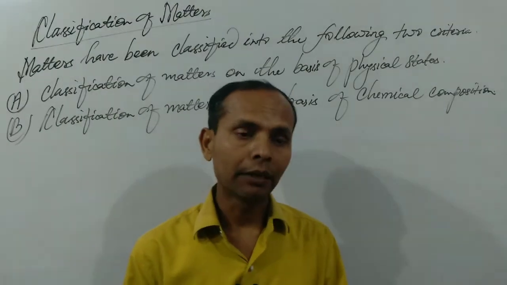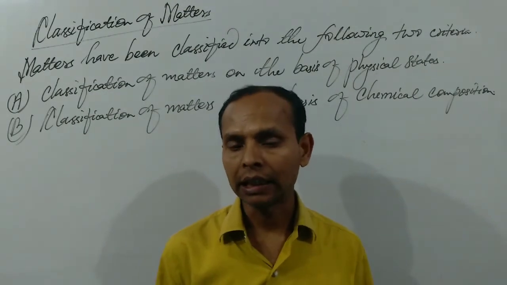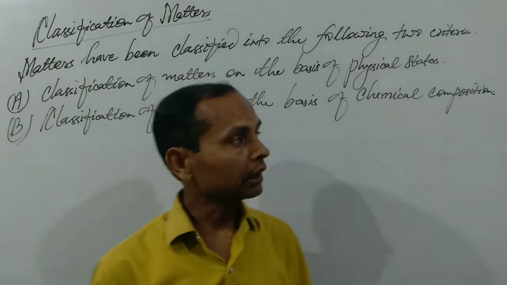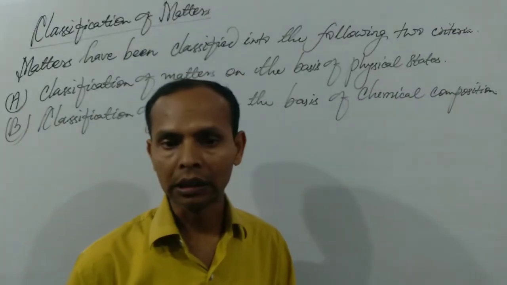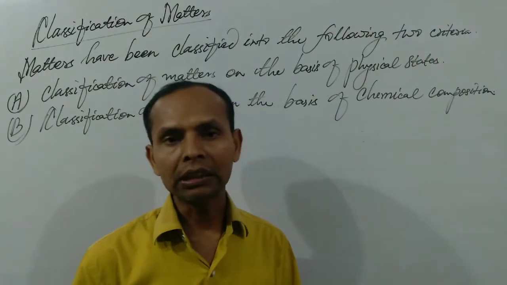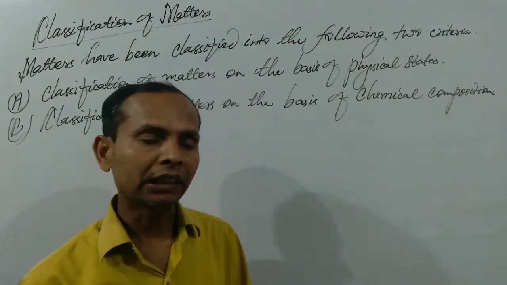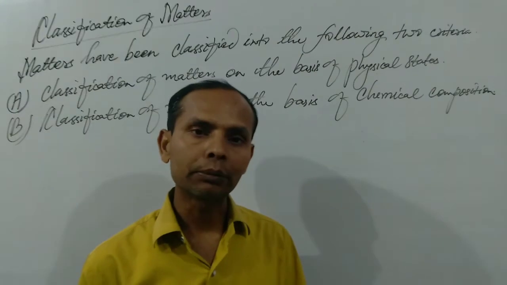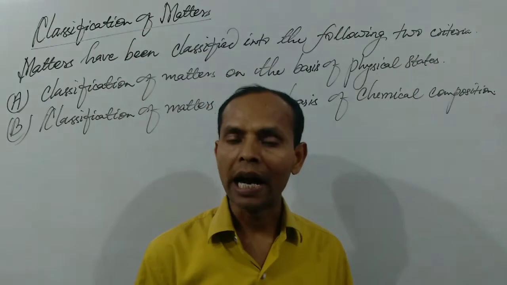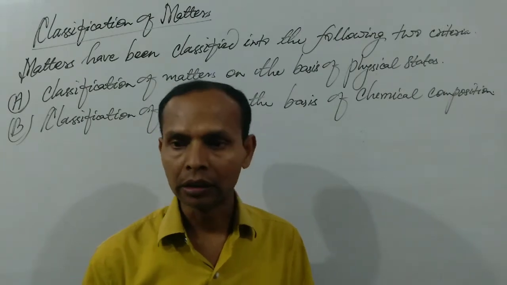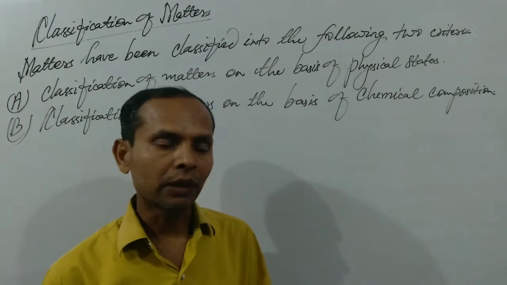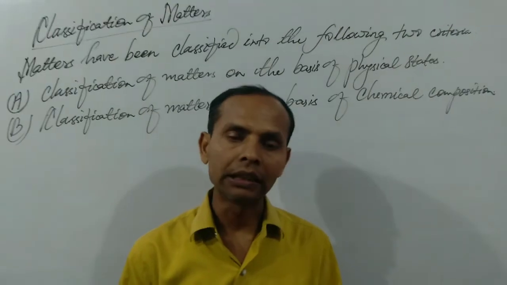We discussed the definition of matter in previous classes, but in this class we shall study the classification of matter. Matters are millions in number, so we have to classify them into different groups in order to avoid difficulties and to study them in a detailed manner. Matters have been classified on the basis of two criteria.